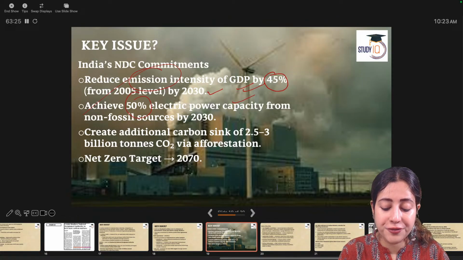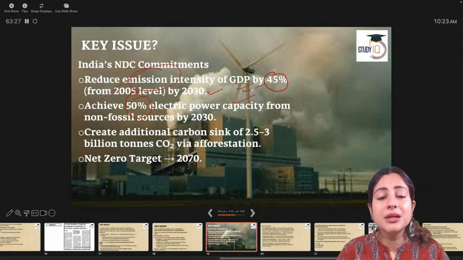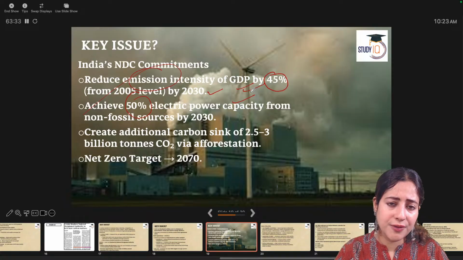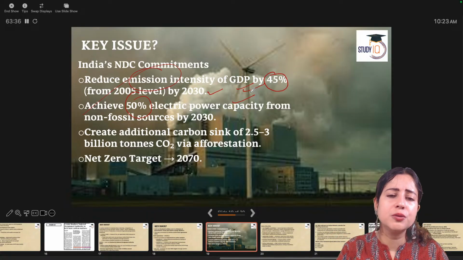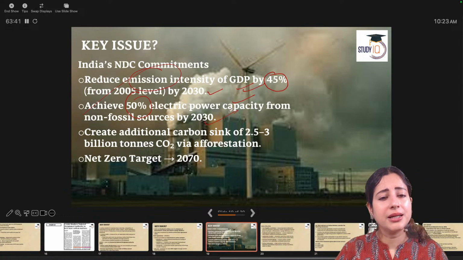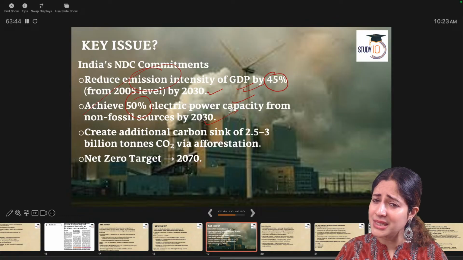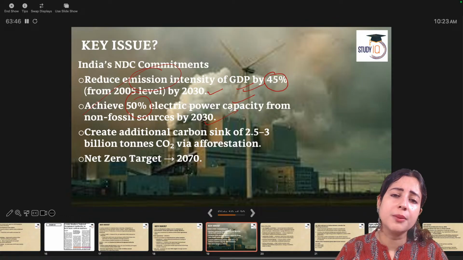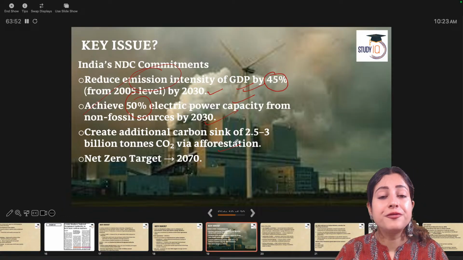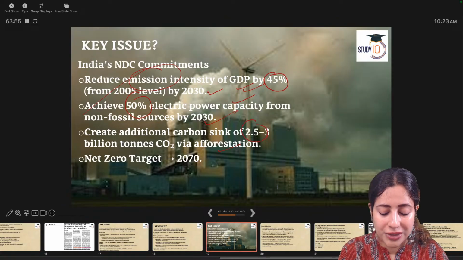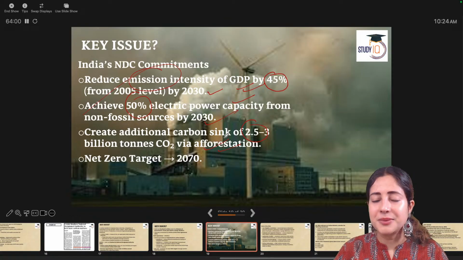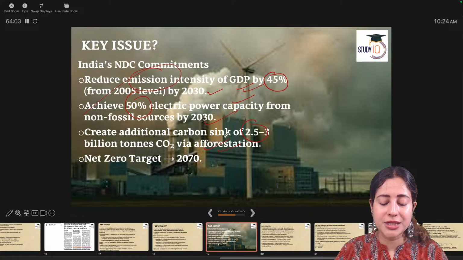India is also saying 50% of electric vehicles I will actually invest into. All my energy will be renewable energy. We will move away completely from non-renewable energies like coal, petroleum, diesel, kerosene by 2030. Again, very unlikely, because even today India is a major manufacturer and user of carbon, charcoal. Second and third thing is that it will further create a carbon sink of 3 billion tons by planting more trees. Ultimately, the target is to achieve zero carbon emission by 2070.